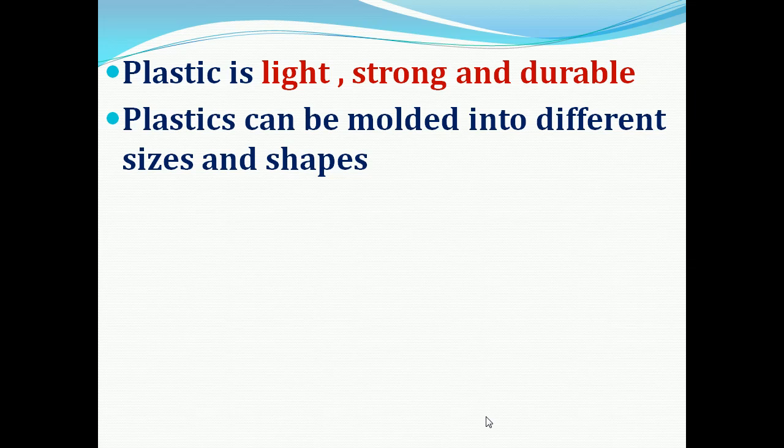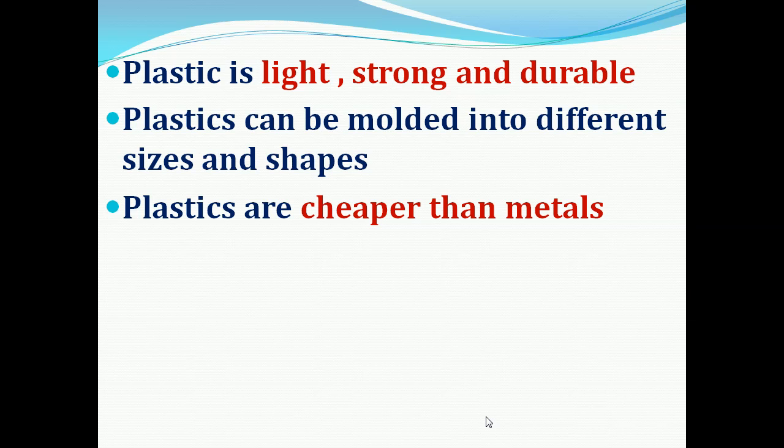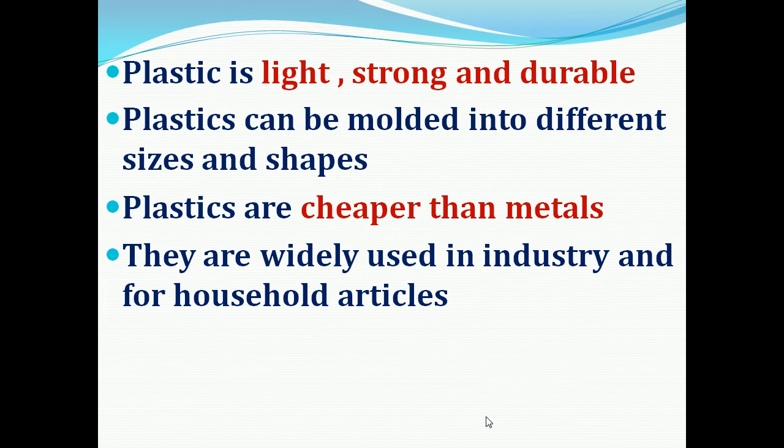So in our home, if you are talking with your parents or grandparents about the types of buckets that were used in the past, they will say that plastic is very light and strong. It can be used for a long time and can be molded into different shapes and sizes. Only because of this light, strong and durable property of plastic, it can be molded in different sizes and shapes and it is used for various purposes. Plastics are generally cheaper than metals. They are widely used in industries and for household articles.